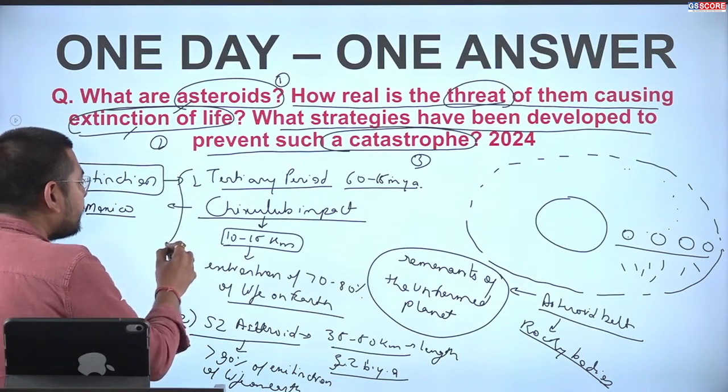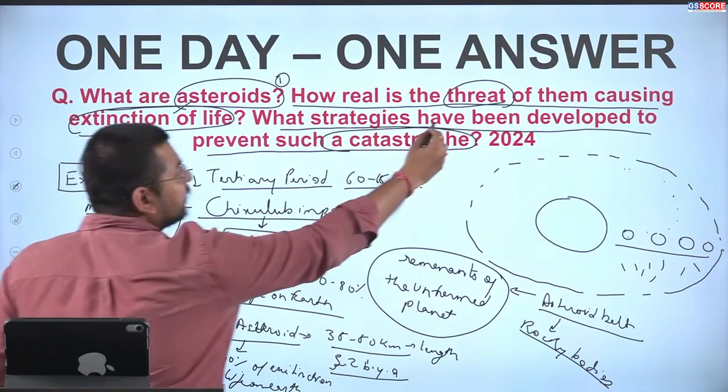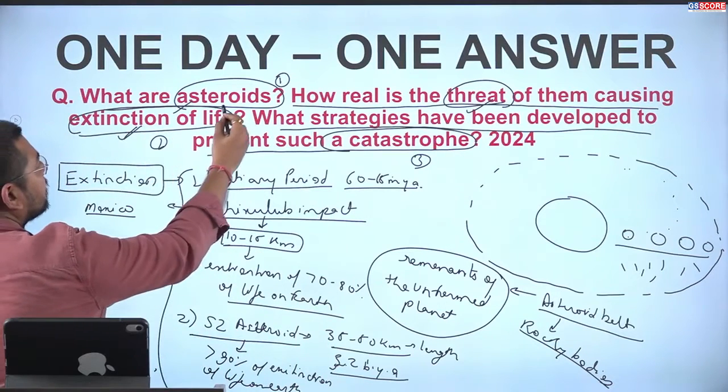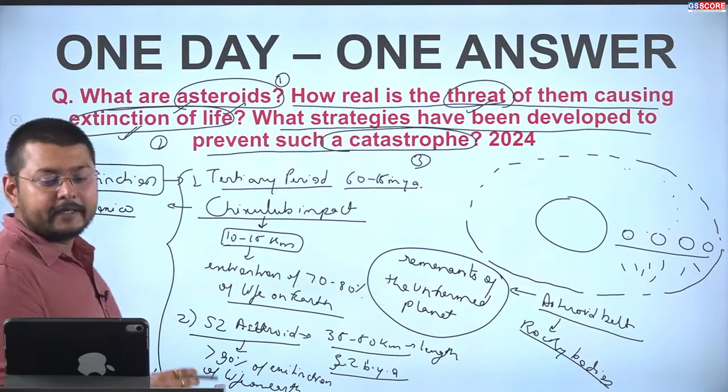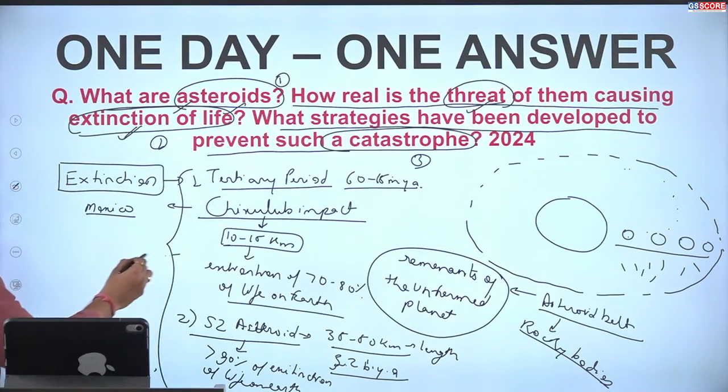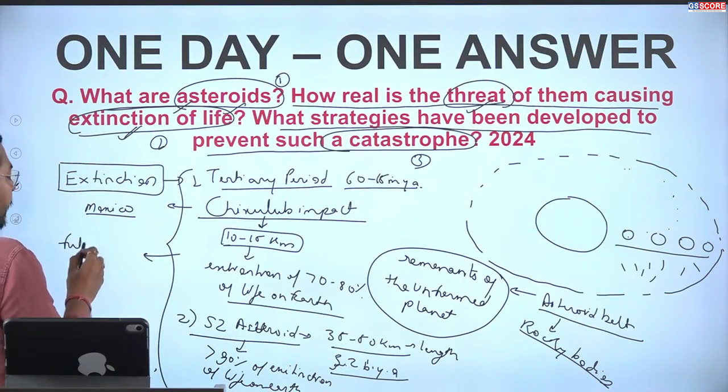Through these two examples, we can understand that yes, the threat of extinction of life because of asteroids is very, very real, and this can happen in the future also.